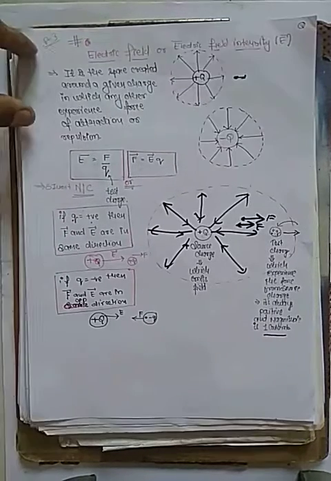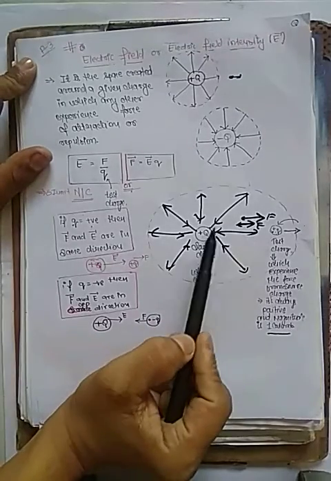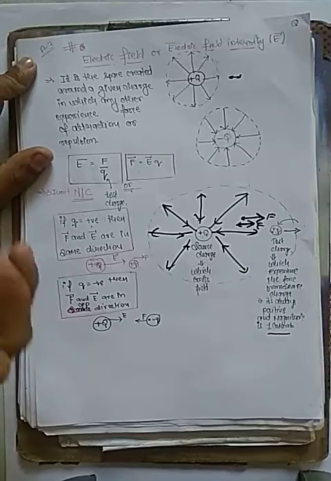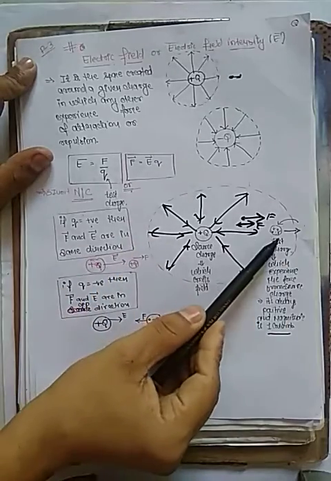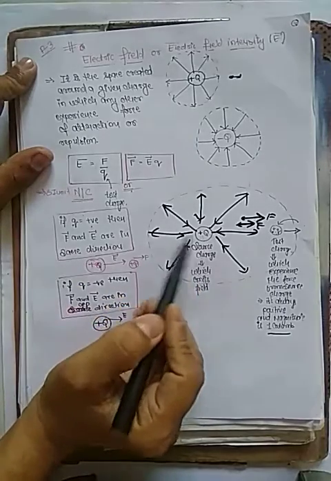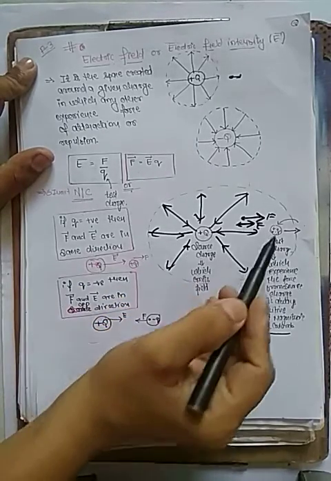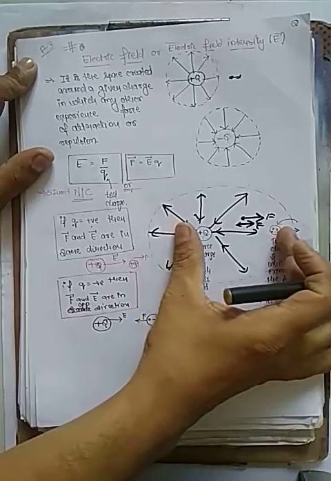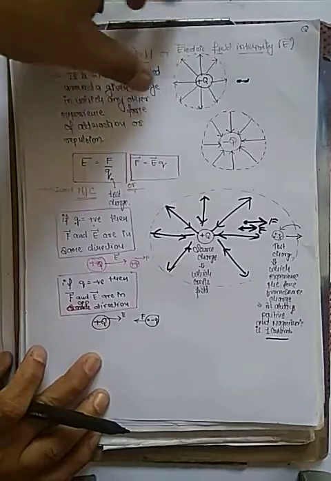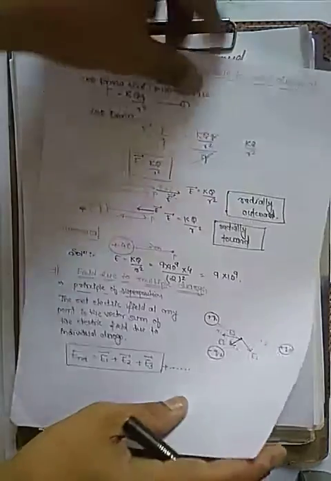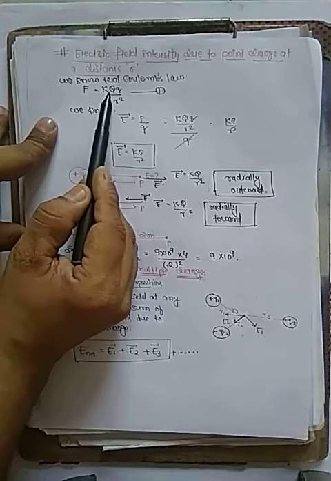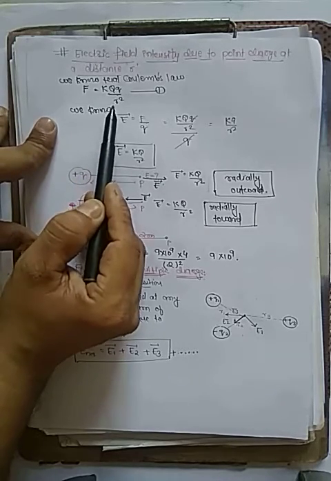Okay, now students, we have two charges. This is a source charge, this is a test charge. Now if I want to calculate the force between the two, between two charges there is always Coulomb force. So what is the formula for Coulomb force? F is equal to K Q1 Q2 upon the distance between them. Suppose the distance between these two is R. Now see, the force between them is F equals K, source charge times test charge, upon R square.